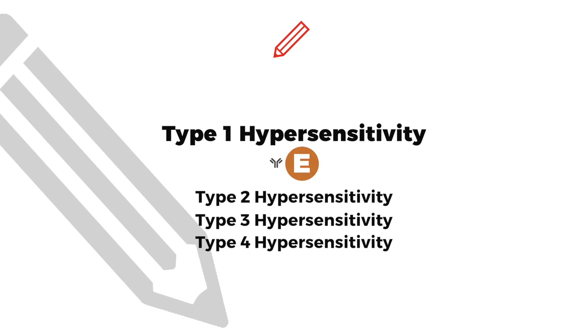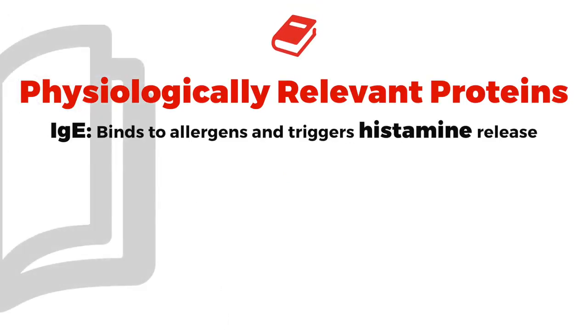Okay, so let me take you through a scenario of this. You might remember the whole reason this is important, as it says here in your notes: IgE binds to allergen and triggers histamine release. As soon as you see that, you're thinking what? Vasodilation, yes. But let me take you back to the basics. Look at this visual with me now. You're going to see this again in systemic disease.